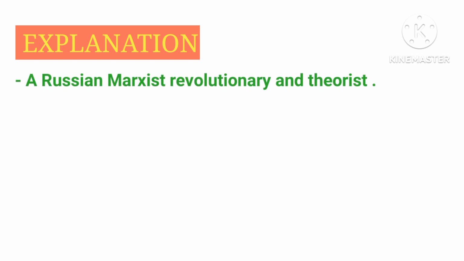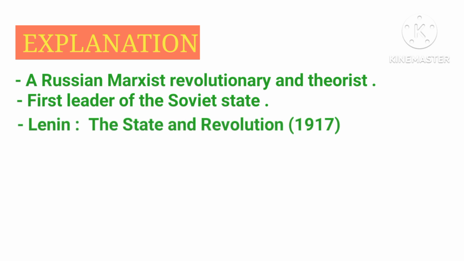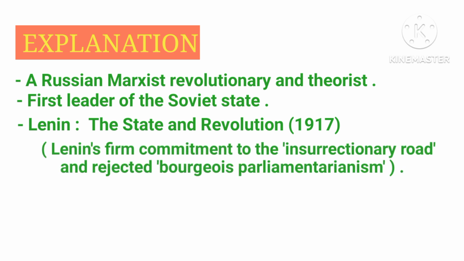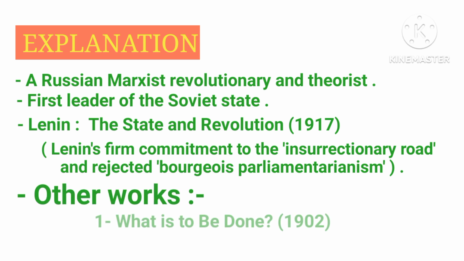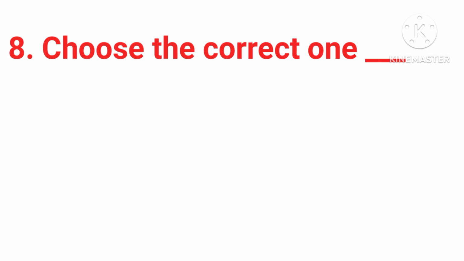As we all know, Lenin was a Russian Marxist revolutionary and theorist, and he was the first leader of the Soviet state. Lenin wrote the book The State and Revolution, which was published in 1917. In this book, Lenin outlined his firm commitment to the insurrectionary road and rejected bourgeois parliamentarism. Some other works are What Is to Be Done, published in 1902, and Imperialism, the Highest Stage of Capitalism, published in 1916.